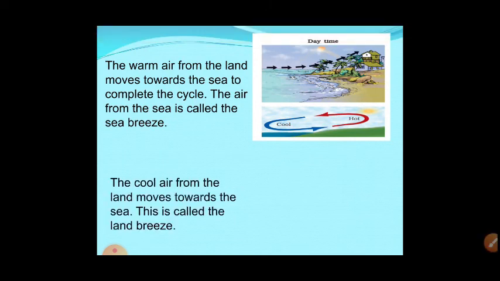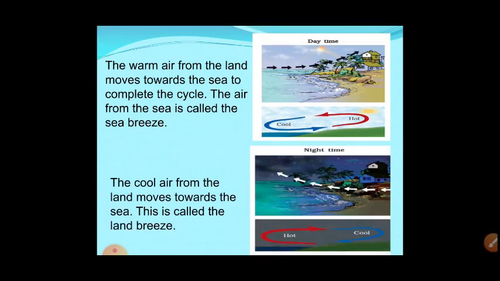Then what is the land breeze? That is the cool air at night time. Land breeze we will get in the night time. What will happen? This cool air from the land moves towards the sea. How is it happening? As I told, in the daytime when sunlight falls, the land will get warm first. Similarly, when evening comes, land will cool fast. Okay, it will heat fast as well as cool fast. But water, as it gets heated slowly, similarly it will cool slowly. That's why in the evening time the sea will be hotter than the land.